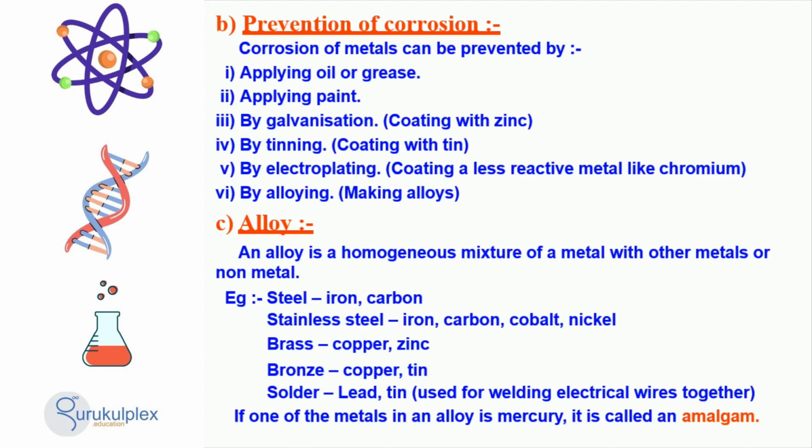An alloy is a mix of a metal and other metals or non-metals, like steel, which is a mix of iron and carbon, or brass, which is a mix of copper and zinc, or bronze, which is a mix of copper and tin, or solder, which is a mix of lead and tin. If one of the metals in an alloy is mercury, it is called an amalgam.